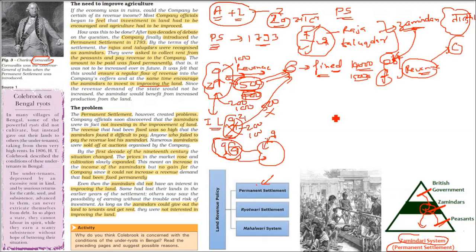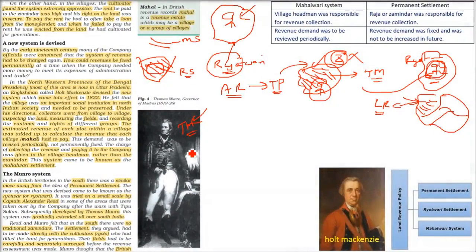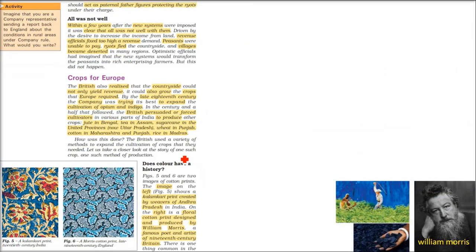Now in the Rayatwari system, they were saying that we are the father of these lands or villages, and we need to preserve them also. So this was the Rayatwari system. The revenue was directly taken from the peasant farmers who were called Rayati, who have their land. So this is the Rayatwari system.